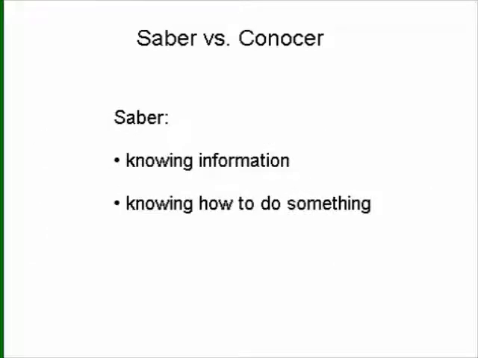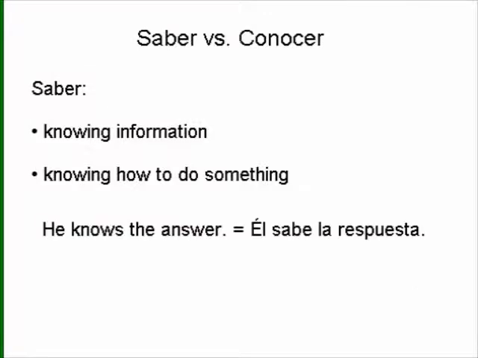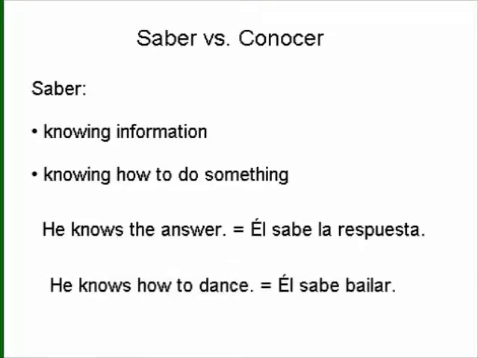Saber is used to talk about knowing information and also to talk about knowing how to do something. So let's take a look at a couple of examples. He knows the answer, that would be knowing information, and that is él sabe la respuesta. He knows how to dance is knowing how to do something. Él sabe bailar.